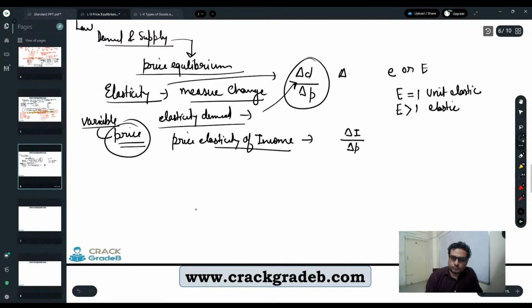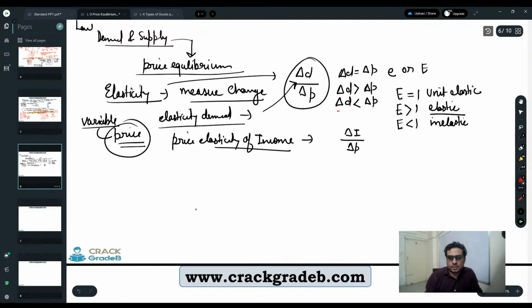That means delta D is equal to delta P. If the elasticity value is greater than 1, we call it elastic, and it shows that the change in demand is greater than the change in price. If the value of E is less than 1, we say it is inelastic, meaning the change in demand is less than the change in price.